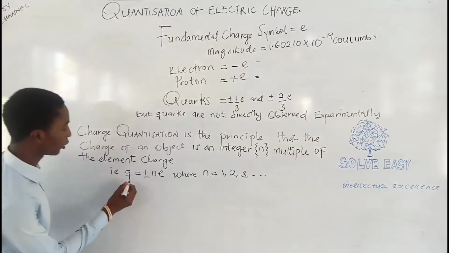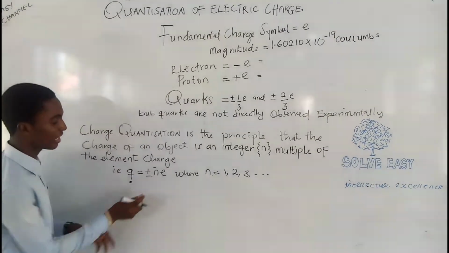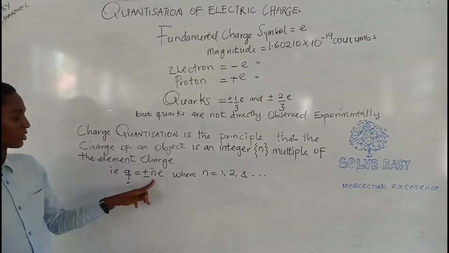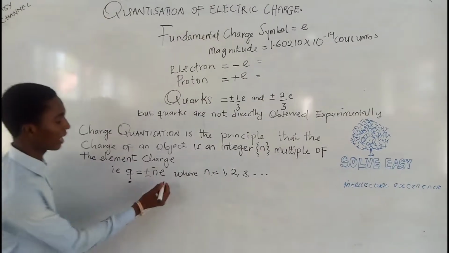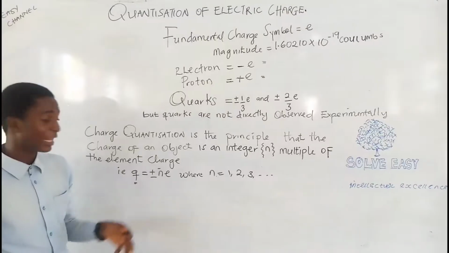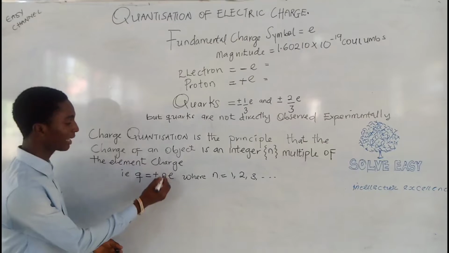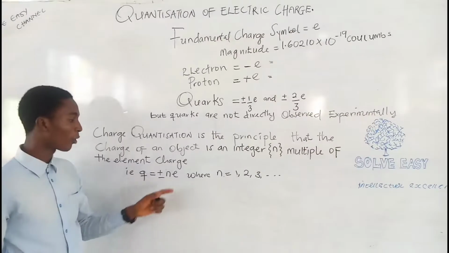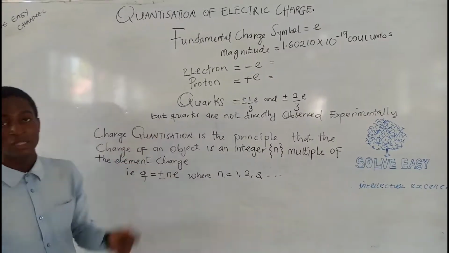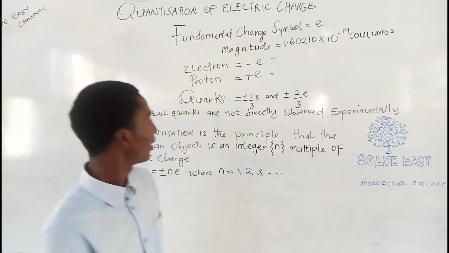That is, the quantization is an integer. Any number can be used to replace the integer here, multiplied by the given electron charge. So Q equals a positive or negative integer, whether 2 or 3 or 4, times the given magnitude of the electron charge. So let's solve this example together.